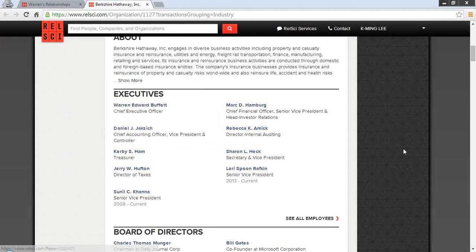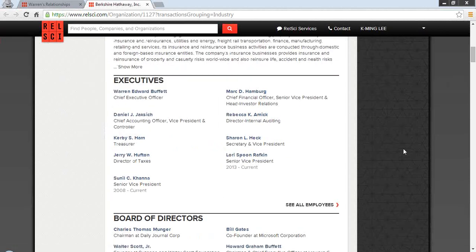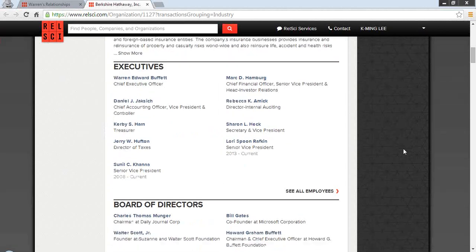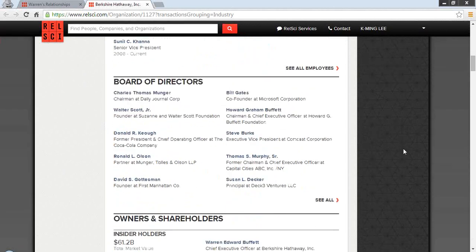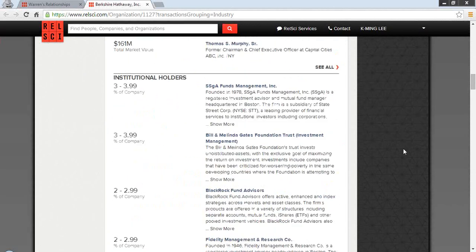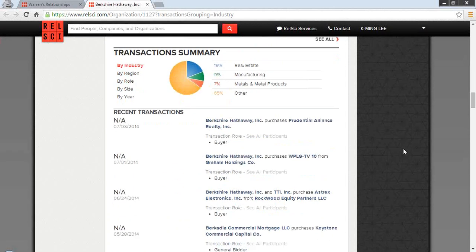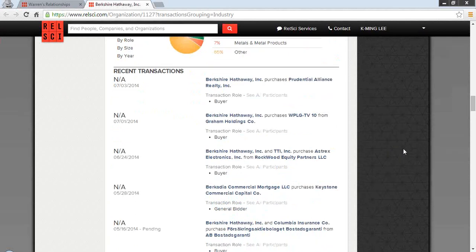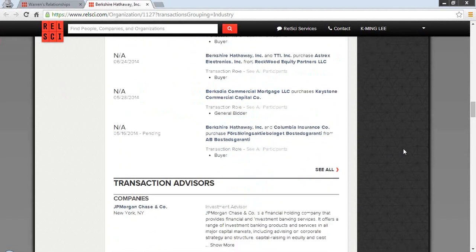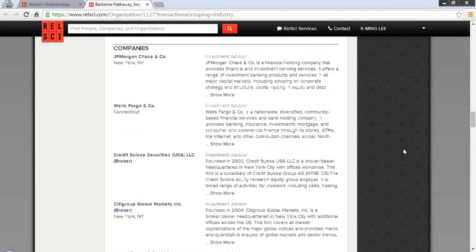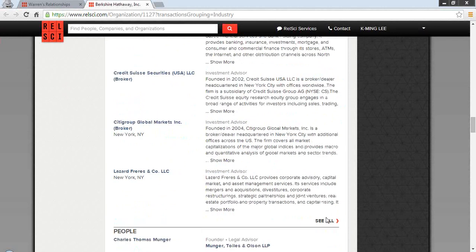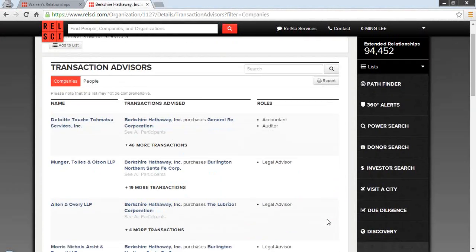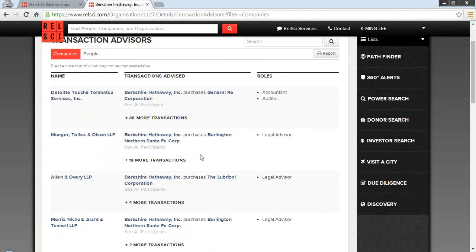Number 4, let's say you're looking to understand who else has advised your client or prospect on some recent deals. I'll scroll down the page, and earlier you saw transactions. So here's the transaction summary, which is the most recent transactions we have listed. And then eventually you get down to transaction advisors. Down here, I'll click See All, and that will give me a listing of anyone that's advised them on a recent deal. And then I can open up transactions as well.